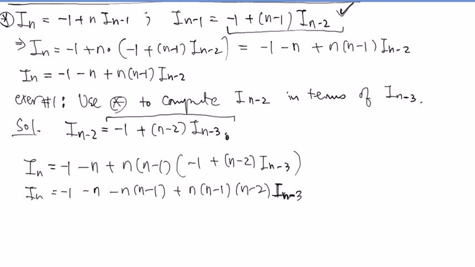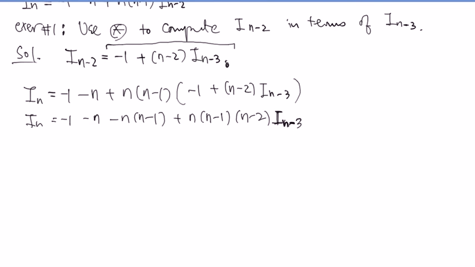All right. To many students, by doing this like this one, they pick up the pattern. I think it's pretty clear because this recursive relation is not so complicated. I think it's pretty clear that it goes like this. And do you see the pattern? Negative 1, negative n times (n minus 1), and the next one will be negative n times (n minus 1) times (n minus 2) and things like that.